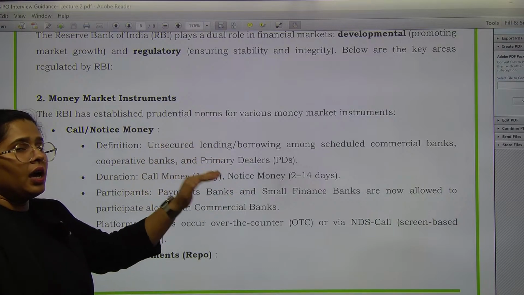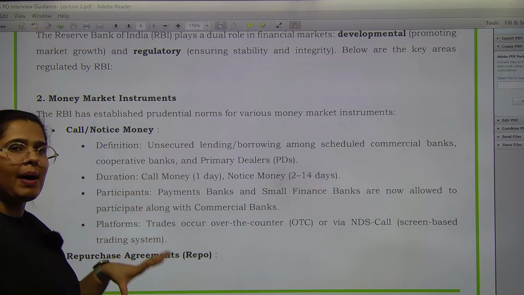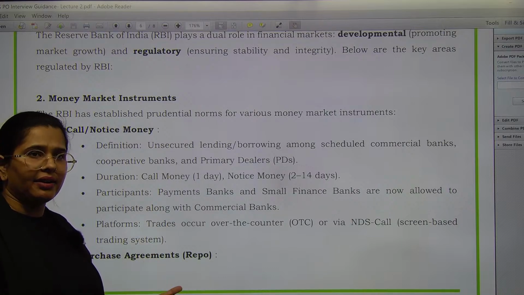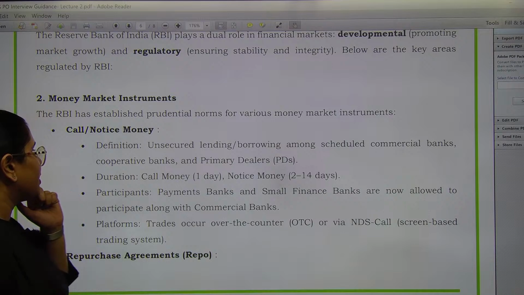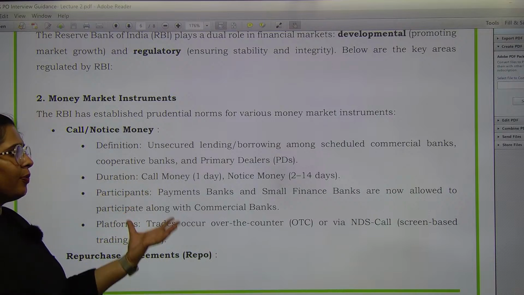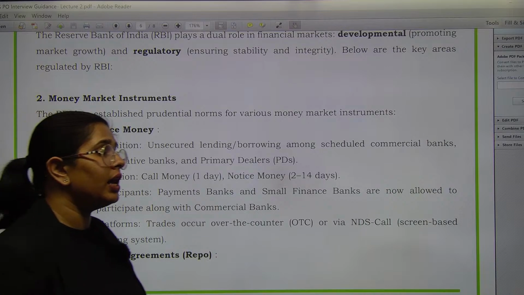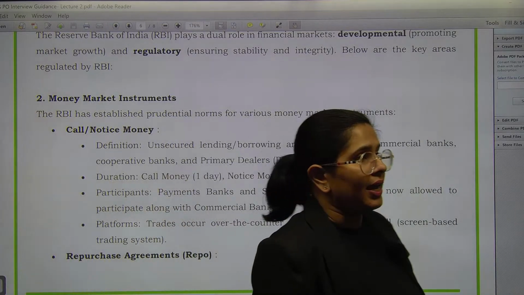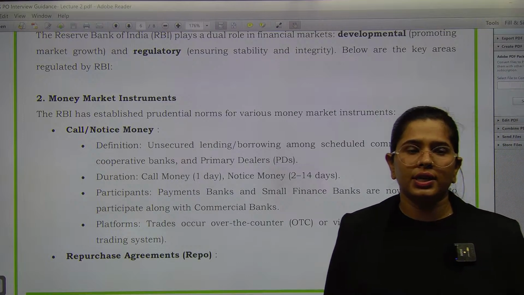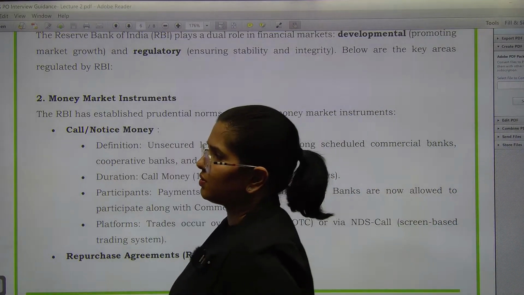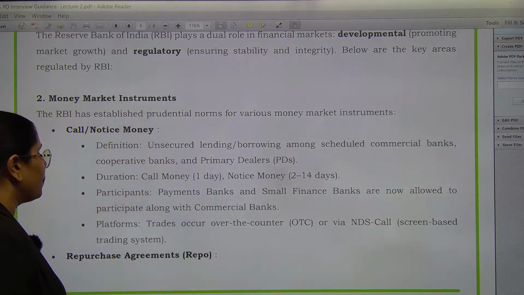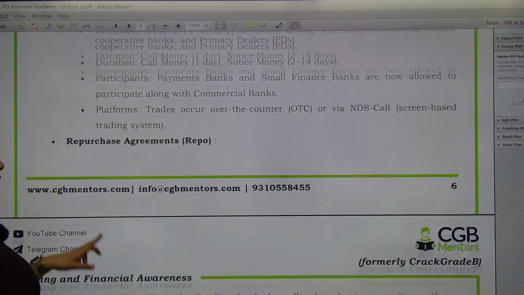Lending, borrowing among scheduled commercial banks. They act as lender as well as borrower. ठीक है, lender और borrower की तरह act करते हैं. Cooperative banks, primary dealers. Now the payments banks and small finance banks, they are also allowed to participate in the call or notice money market. Call money market, this is what it is being referred to. Now repurchase agreement, repo.